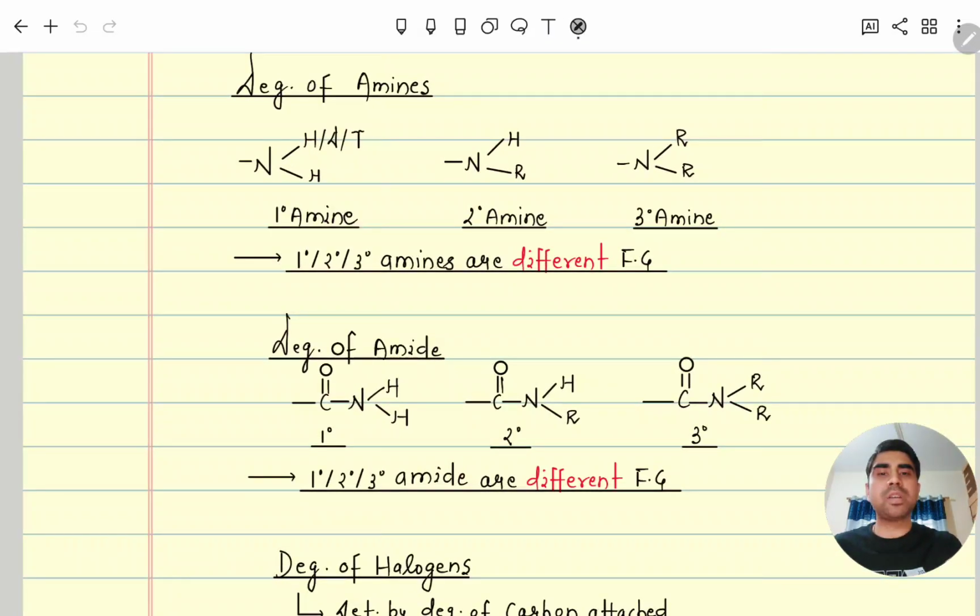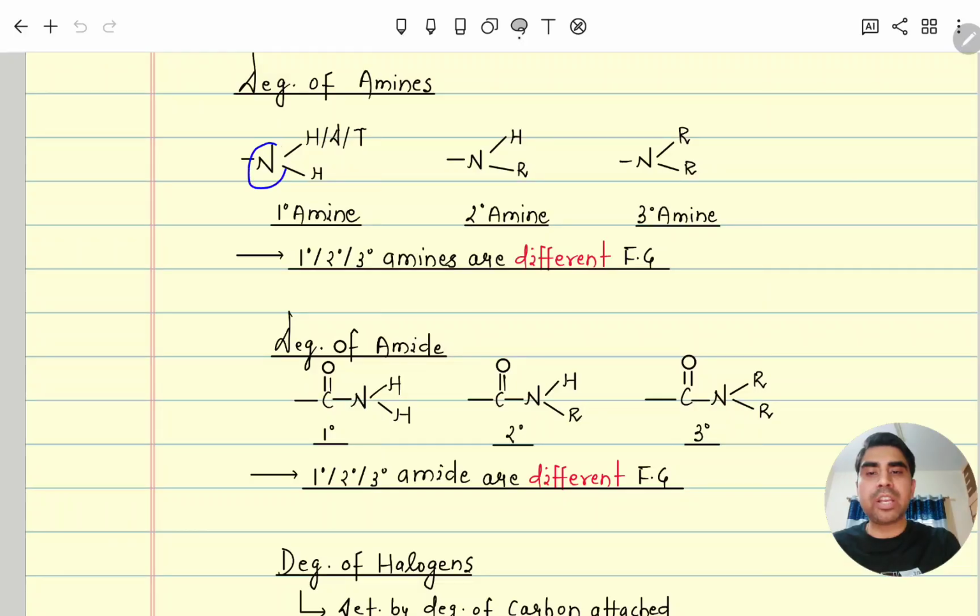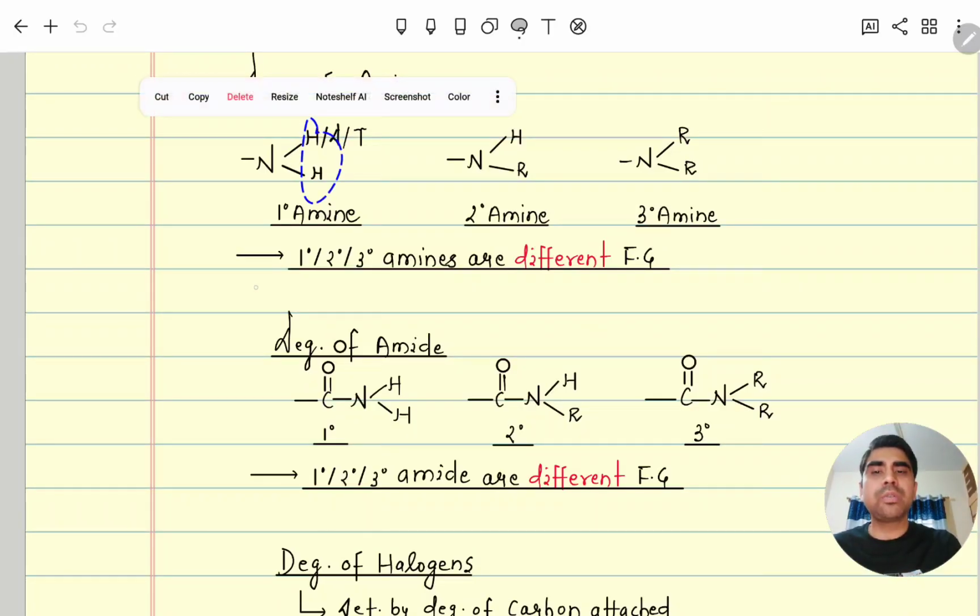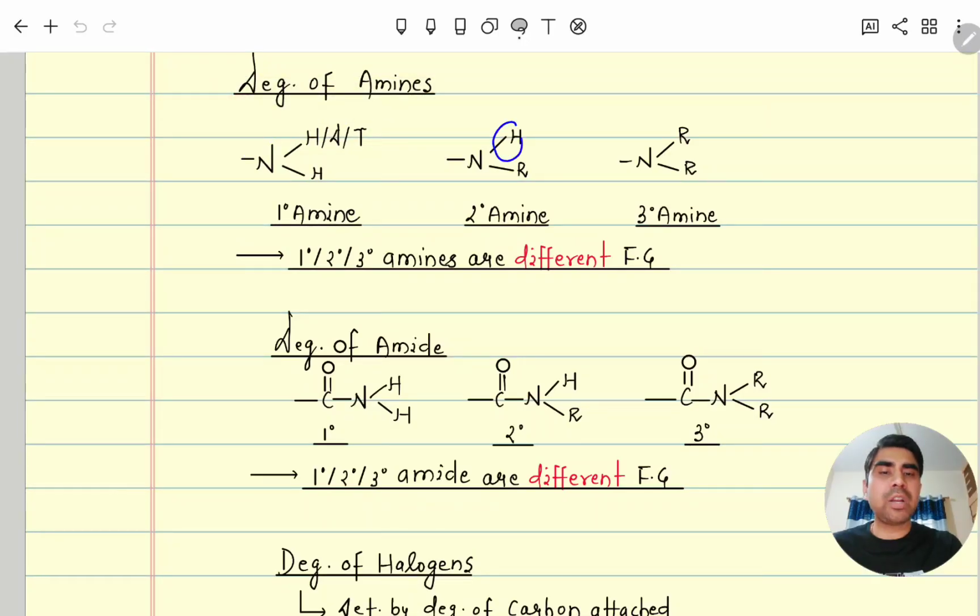Next, coming to amines. In amines, the nitrogen will be connected to the main chain. Here, hydrogen, deuterium or tritium, if both are hydrogen, or both are deuterium, or hydrogen and deuterium, understood? Then it is called a 1 degree amine. If there is one hydrogen and a carbon on this side, then it is called a 2 degree amine. If there are 0 hydrogens, then it is called a 3 degree amine. All 1 degree, 2 degree, 3 degree amines are different functional groups, meaning their chemical properties will be different.